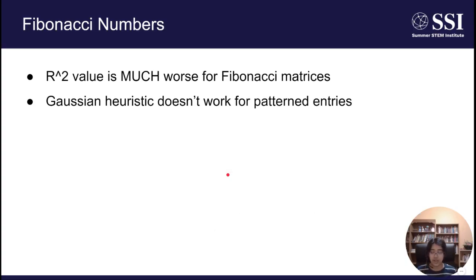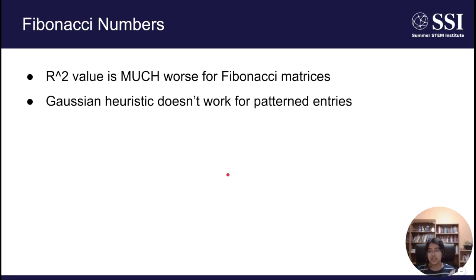And now let's look at the Fibonacci numbers. As we noted on the previous slide, the R-squared value was significantly worse for the Fibonacci matrices as compared to all of the other matrices that we tested. To understand why this is, we can turn to the Gaussian heuristic. Remember that when we defined the Gaussian heuristic, we said that it worked for random lattices, and thus it doesn't work for lattices where we have pattern or dependent entries such as the Fibonacci numbers.